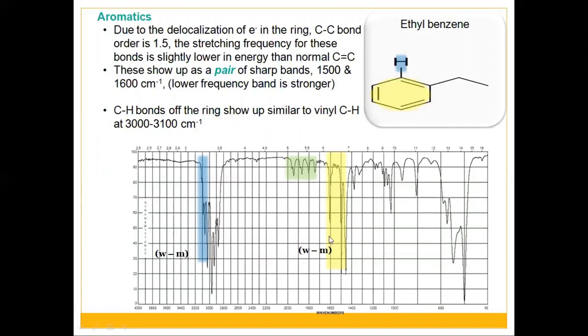So you can see the three regions which will confirm the presence of an aromatic ring. The first one is the weak to medium peaks, which give the carbon-carbon double bond stretch, observed in the region 1450 to 1600 per centimeter. Above 3000 per centimeter, there will be the peak for the CH stretching near the aromatic carbon-carbon double bond, and this region is for the overtones that we are going to discuss.